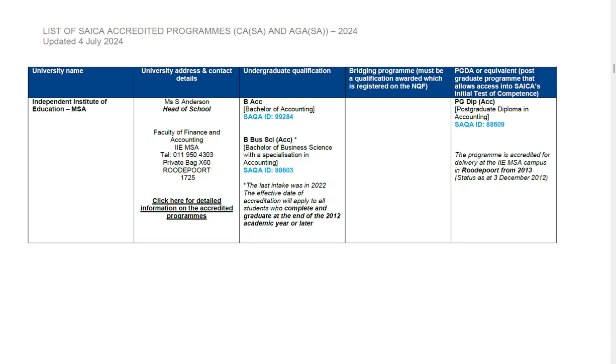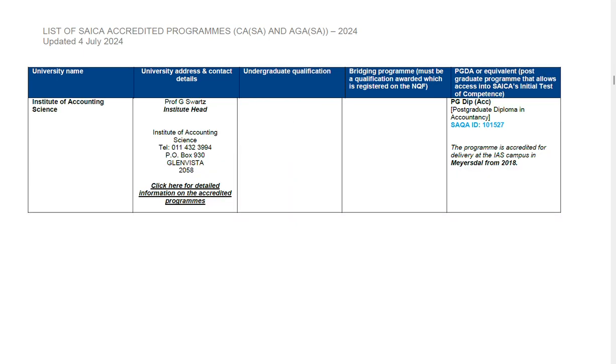Let's look at the next university. The next university is Independent Institution of Education. It's abbreviated as MSA. The undergraduate qualification you should enroll for is Bachelor of Accounting. SAQA ID is 99284. It might happen that when you go there in January 2026, the course is full. Do not enroll for an alternative qualification at MSA. However, look for an alternative university.